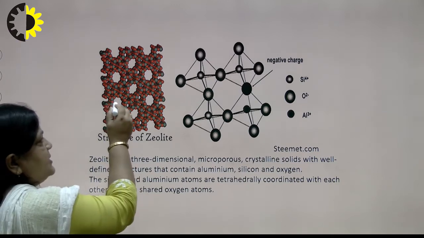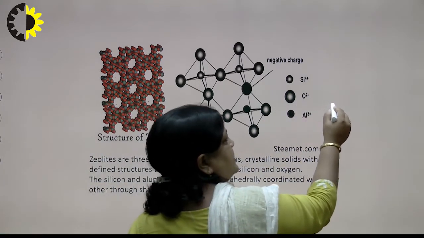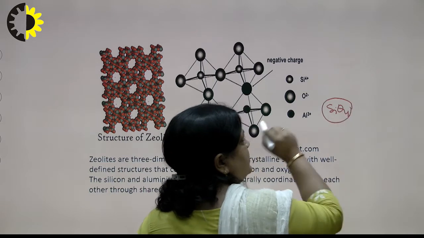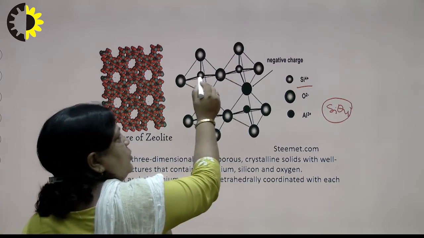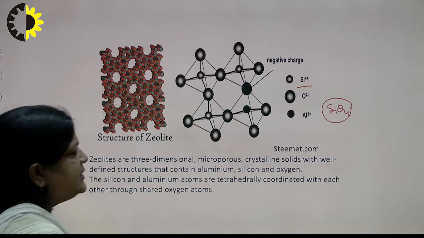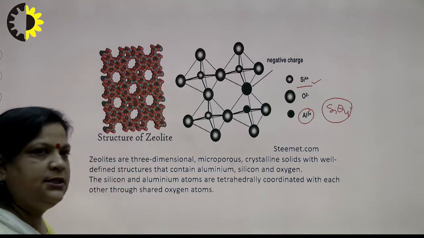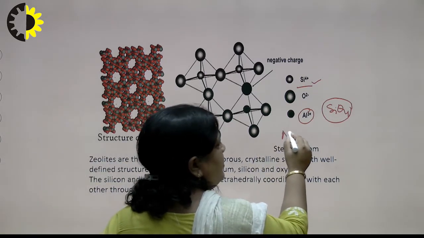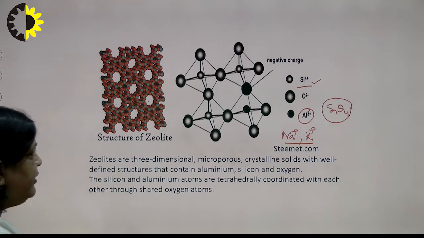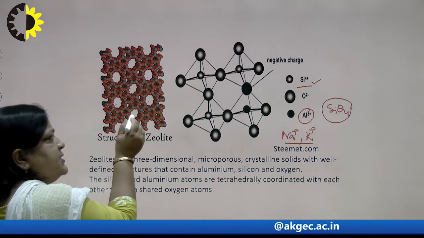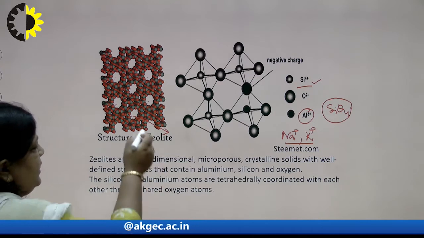These zeolites have cavities, or we can say a porous structure, and the structure of zeolites is SiO4, that is silicon, tetrahedrally arranged, and oxygen is shared by two tetrahedral structures. A few Si4+ are replaced by Al3+, and to balance the charge, a few sodium or potassium ions are incorporated with this aluminum. So, in these cavities, sodium ions are exchanged with calcium and magnesium ions, so they get trapped.